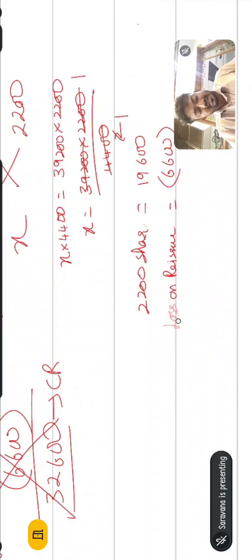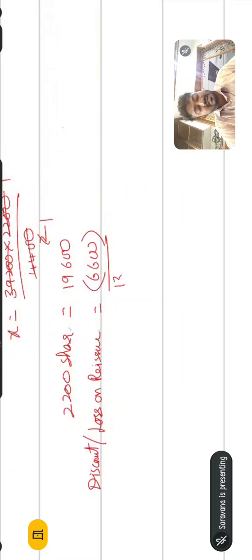Loss we can also say discount on reissue. If you subtract, how much are you getting now? 13,000. 13,000 is the amount which is to be transferred to capital reserve.